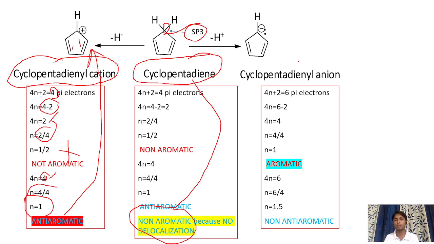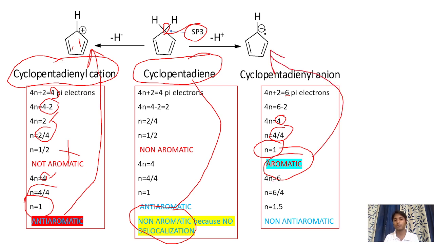Next, cyclopentadienyl anion. Apply the 4n plus 2 rule. 4n plus 2 is equal to 6 pi electrons. 6 minus 2 is equal to 4. Then n is equal to 4 by 4, that is n is equal to 1. Then the compound is aromatic.